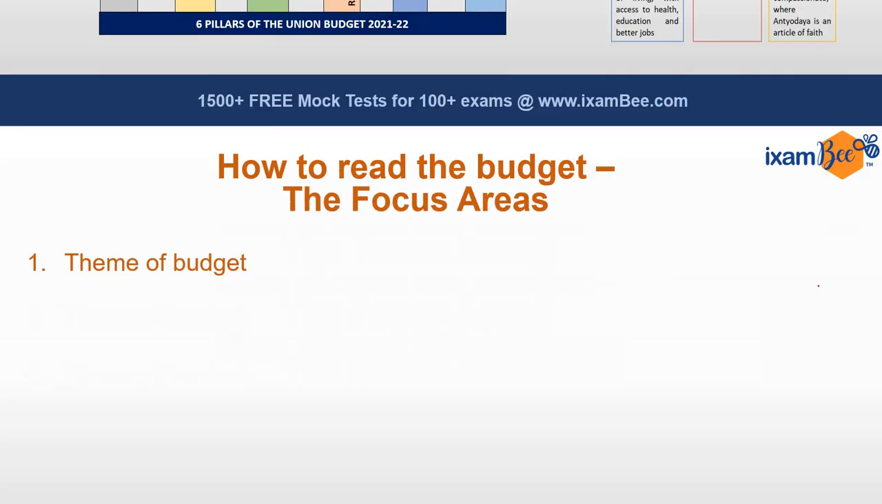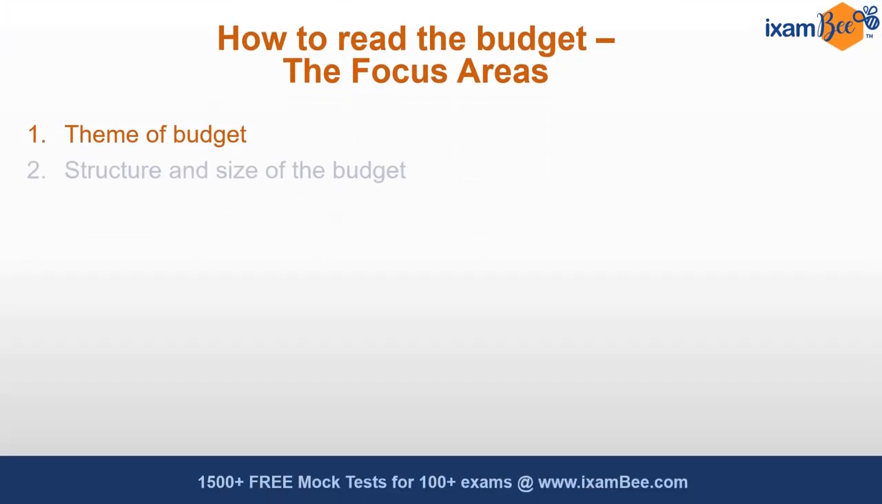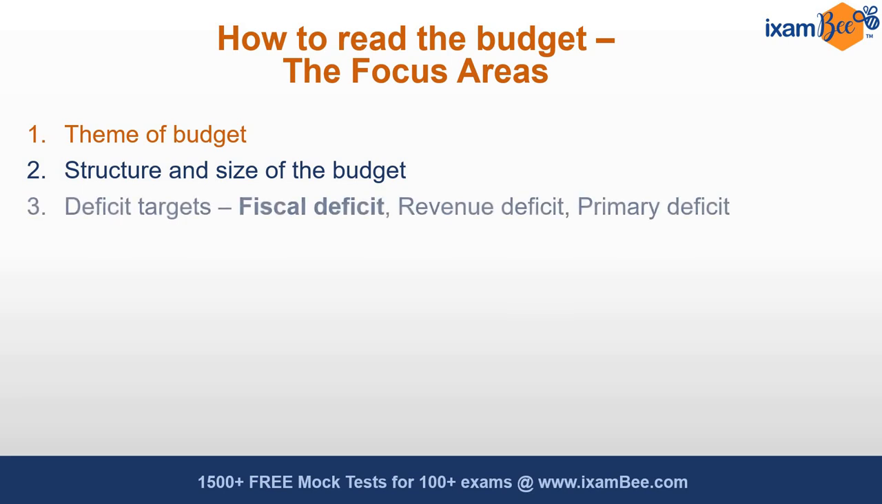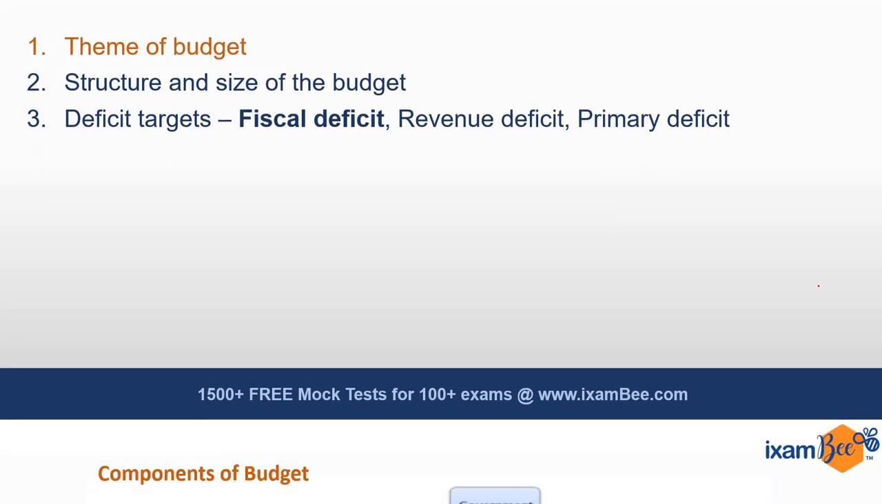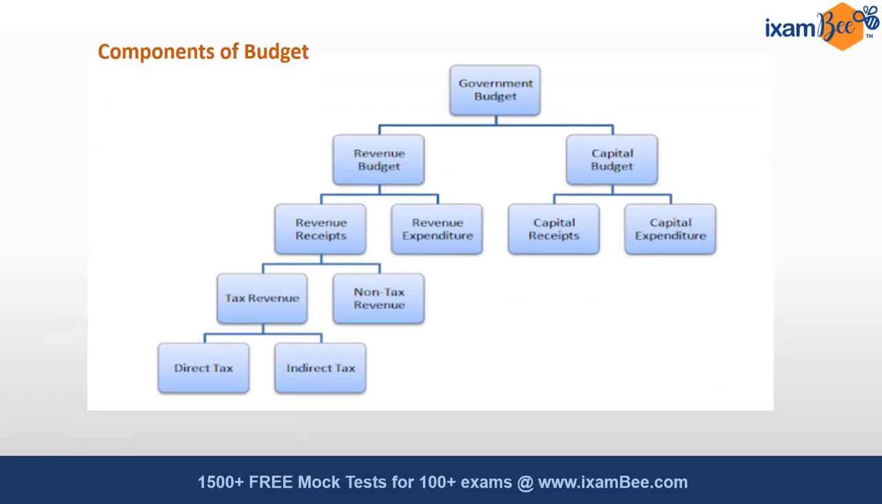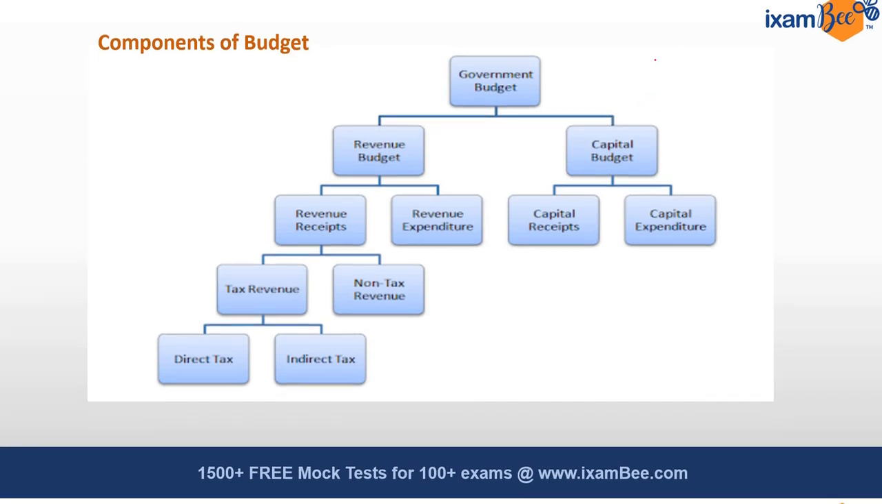The next focus area should be the structure and size of the budget and the various deficit targets by the government. So this is broadly the structure of the government budget. It's divided into the revenue budget and the capital budget, and it includes various receipts and expenditures on these accounts.